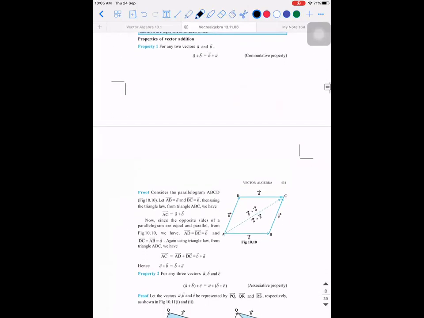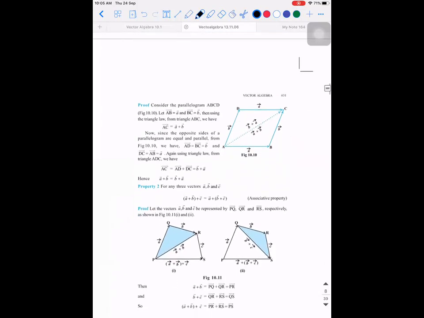So there are properties of vector addition. What are the properties of vector addition? If you have two vectors, A vector and B vector, then A vector plus B vector is B vector plus A vector, which follows commutative property. Similarly, A vector plus B vector plus C vector is equal to A vector plus B vector plus C vector, grouped differently, which follows associative property.